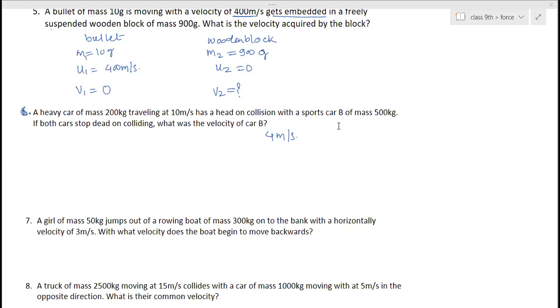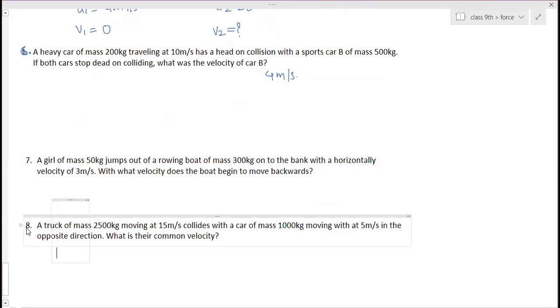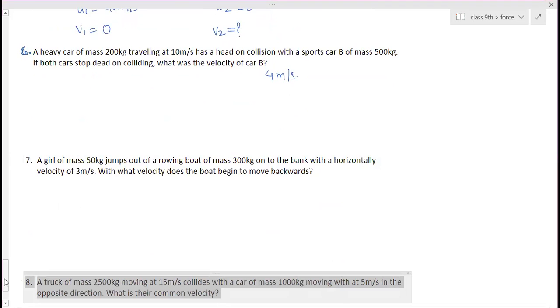Ma'am, can you please solve the 7th one? I'm not getting it, ma'am. Ma'am, can you solve the 8th one? The 8th one I'm getting as 42.5. Let me check.